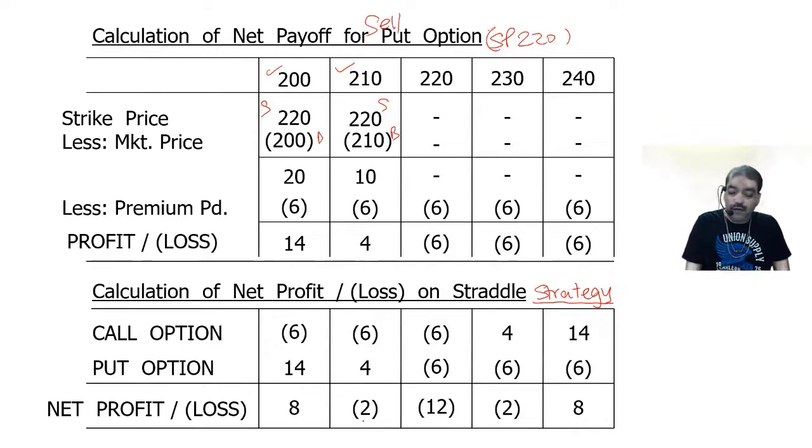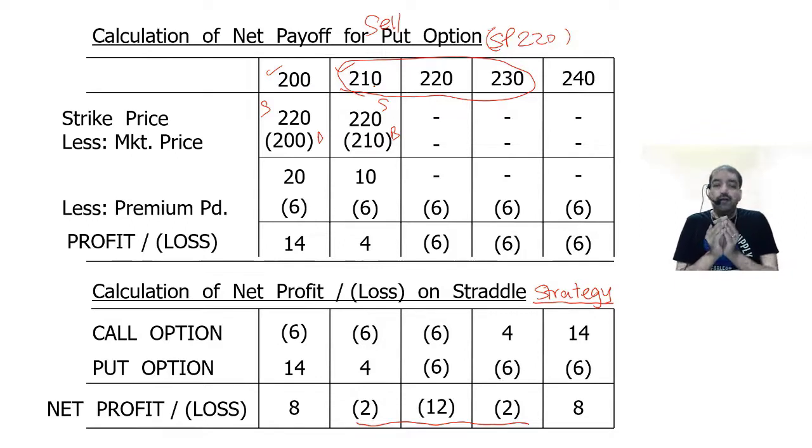In this category, consider the second, third, fourth cases. When the prices are in that range, your strike price is 220. So in that range, in and around 220, there are small fluctuations. If there are small fluctuations, then you suffer a loss. But if there are wide fluctuations, then you make a profit. So what is the conclusion?